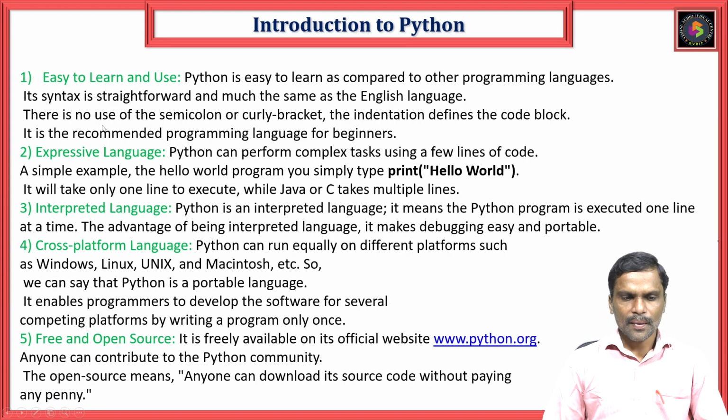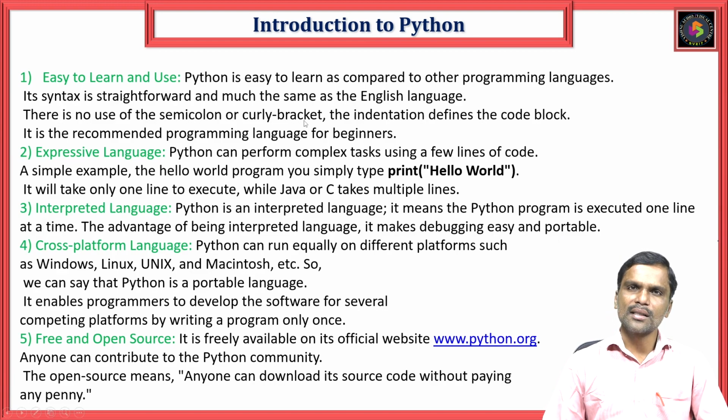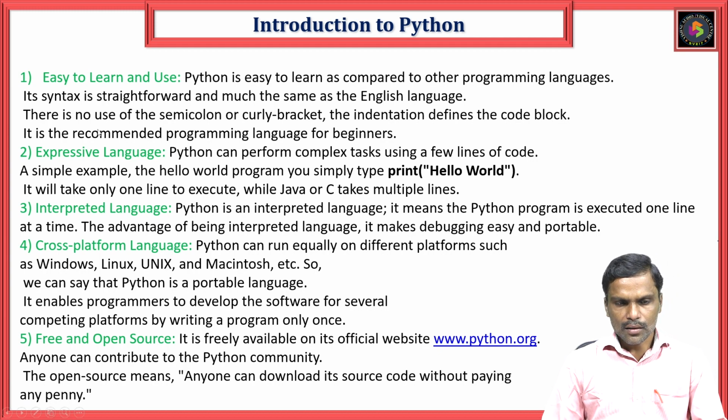And you can see here, there is no use of semicolons or curly brackets. As I told you just now, when we take C programming, we take the main function, and after the main we take curly braces in order to create the block. Here in Python, there is no need to write curly braces. Simply you can put a colon after any function, or wherever you want to create a block. So it is a recommended programming language for beginners. When we compare with the C language, Python can be learned easily. So this is the first feature.